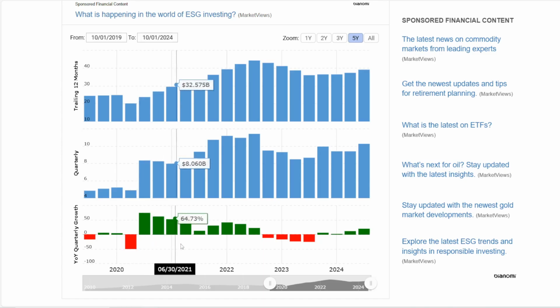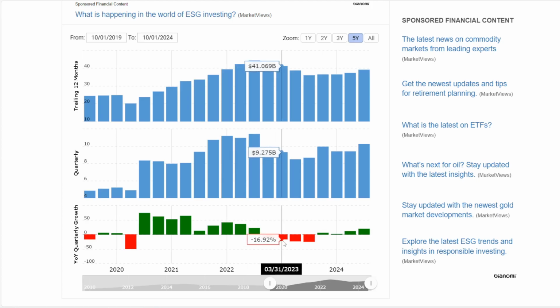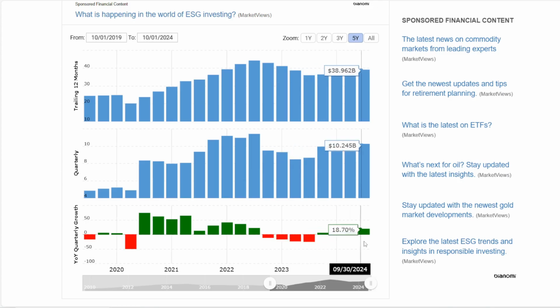Afterwards we did see 2 years of growth, in 2022 going over $10 billion on the quarter, a double-digit growth, but then 2023 again decreases, minus 22 and minus 24% on the quarters, also going under $10 billion, though in the last year there has been again increases. The most recent quarter is over $10 billion, an increase of 18.7% to what we saw a year before. So we can now find 6 negative quarters over the last 5 years.